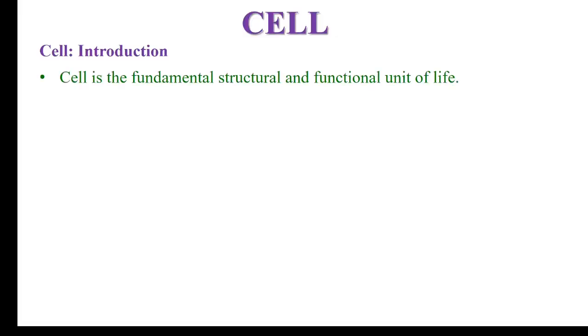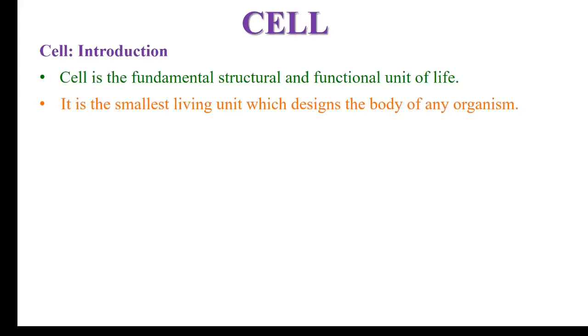Structural and functional unit of life. Cell is the fundamental unit of life. It is structural unit because all the organisms are made up of cell. Each and every living organism is made up of a cell. That's why it is the structural unit of life. It is functional unit of life because whatever organisms do, at the basic level, it is done by the cell. Cell carries all our activities at basic level, and therefore it is said cell is the functional unit of life. It is the smallest living unit which designs the body of any organism.